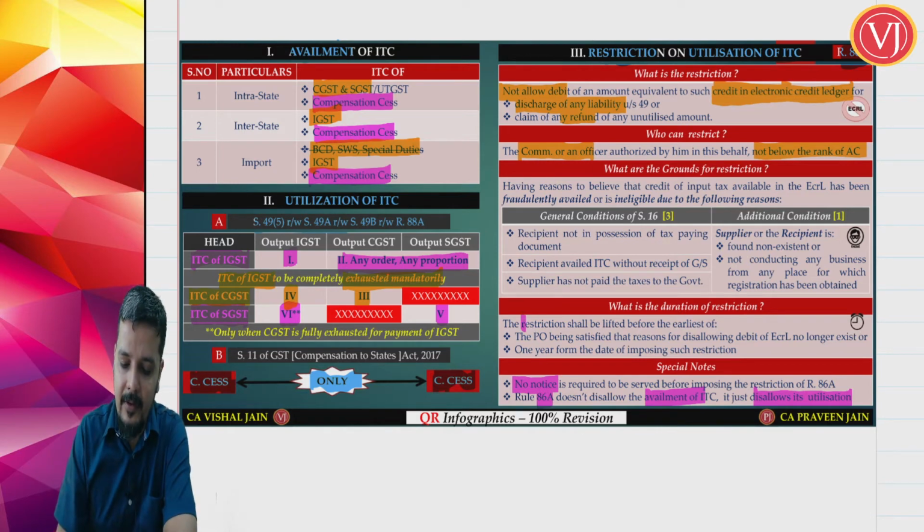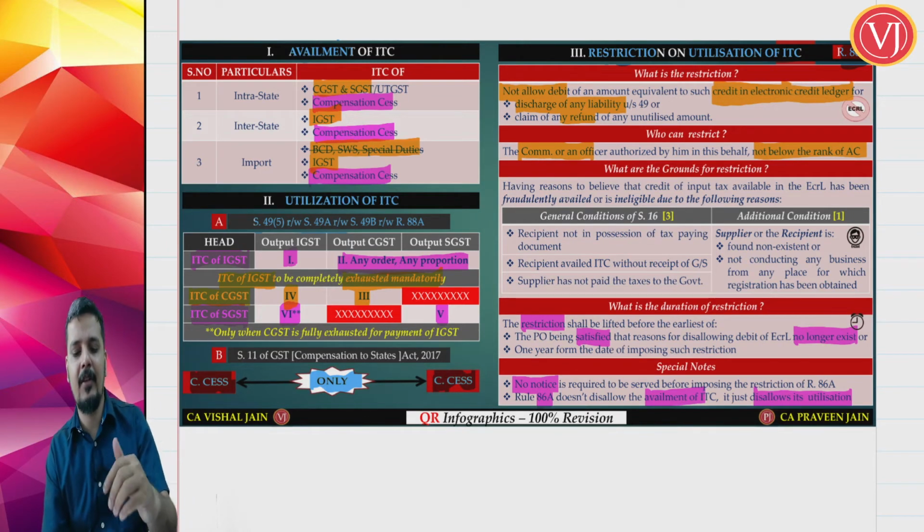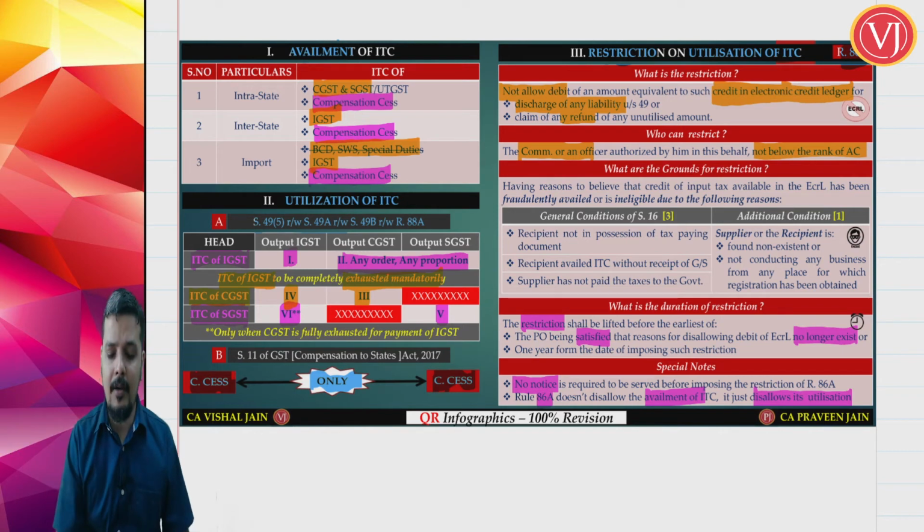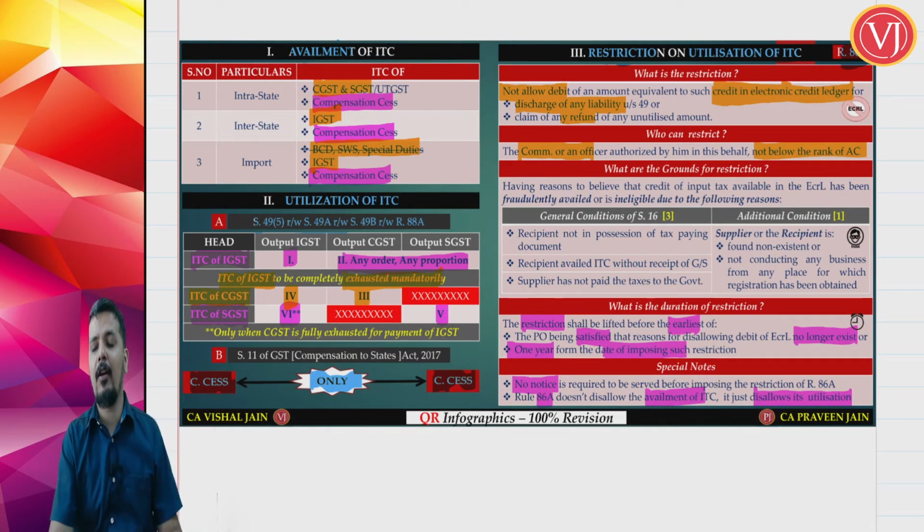No. This restriction will be there till the officer is satisfied that such activities, what are the activities we'll see in the end, such fraudulent activities are no more into existence, or 1 year from the date of imposition, whichever is earlier. So officer cannot misuse it.